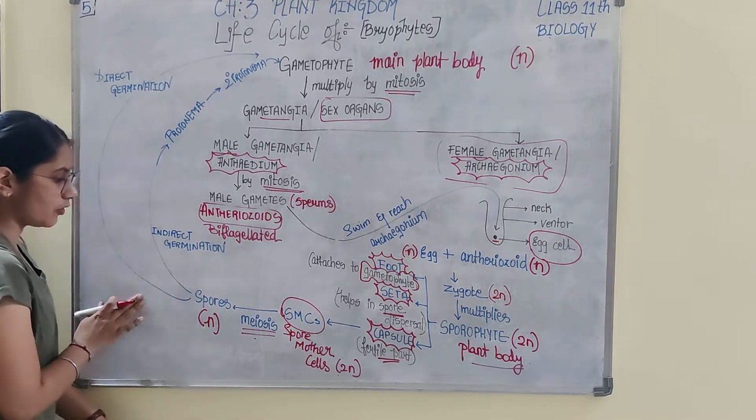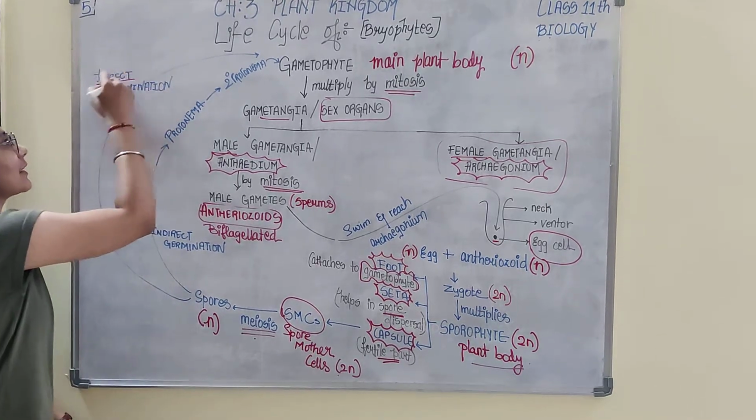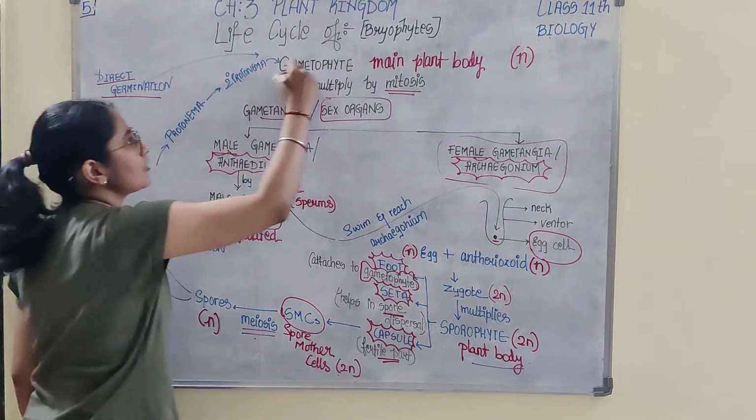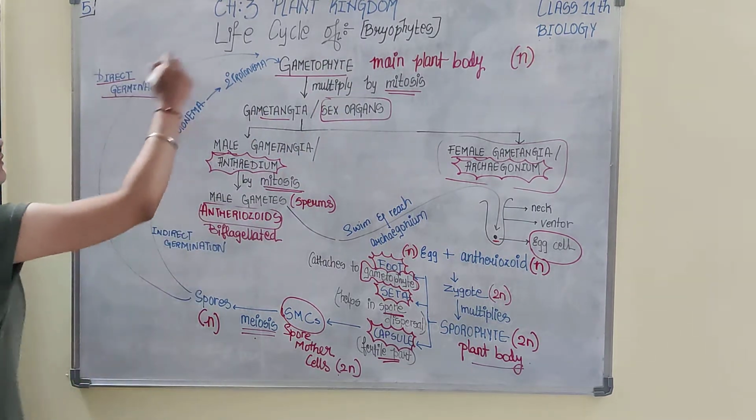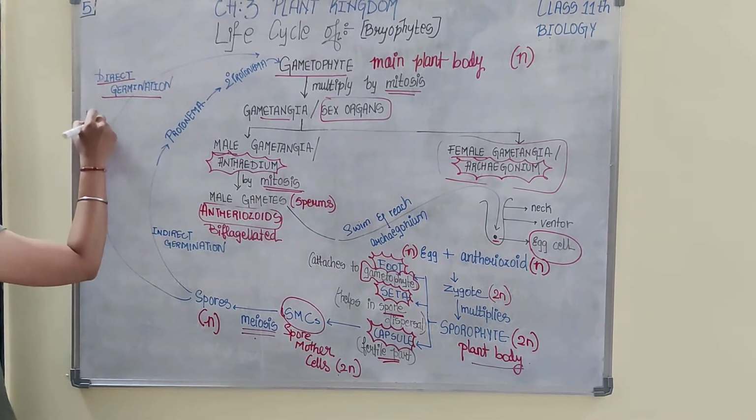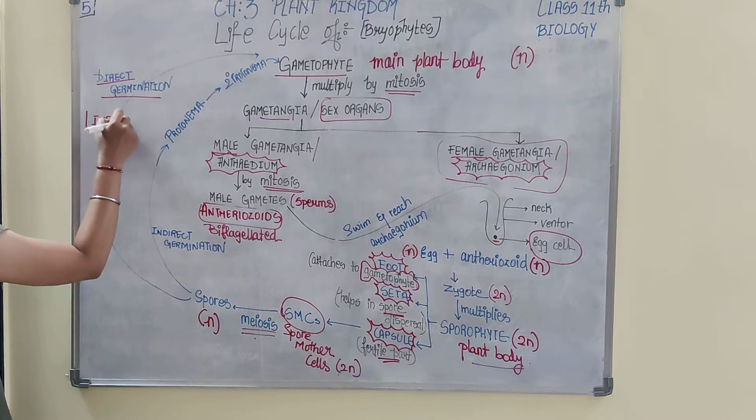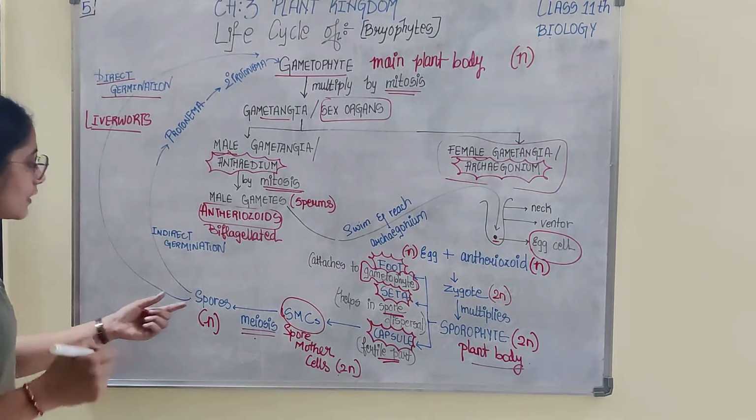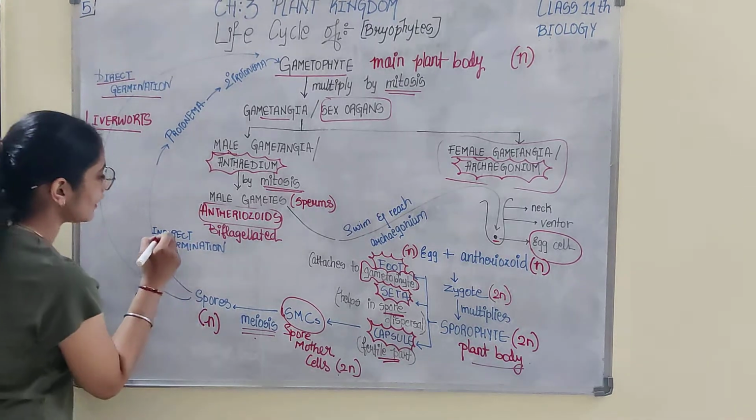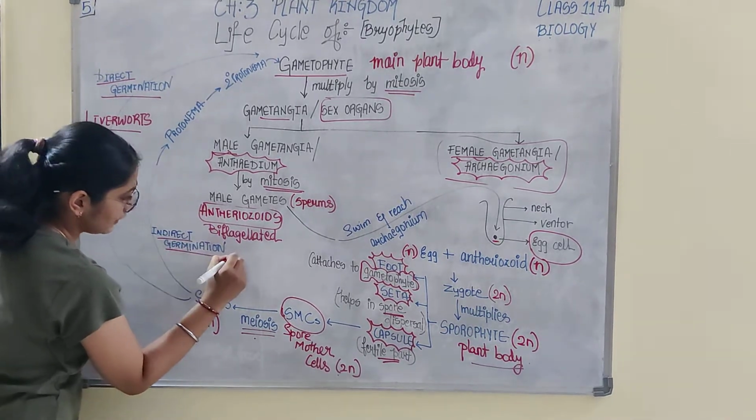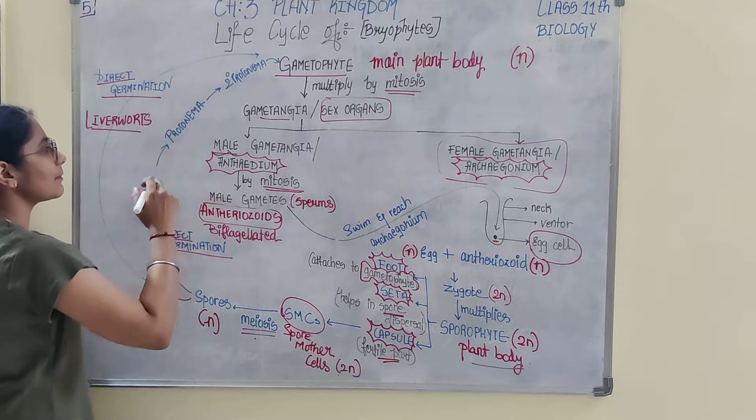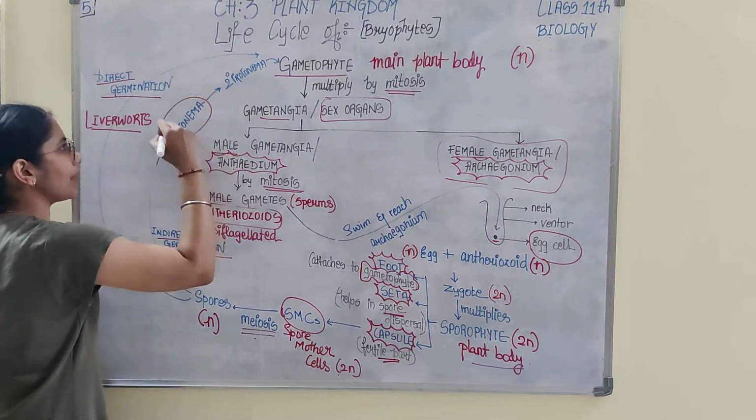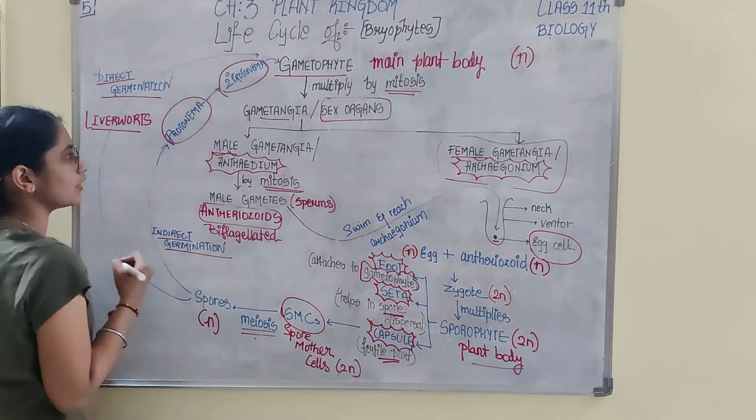These haploid spores either directly germinate to form gametophyte. Mostly it occurs in liverworts. And if we talk about these spores, if they undergo indirect germination, that means they do not directly germinate, but they undergo two stages, primary protonema and secondary protonema.